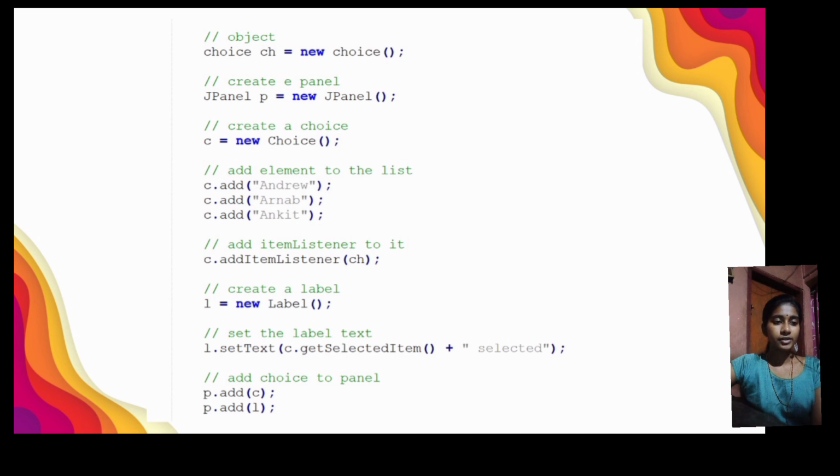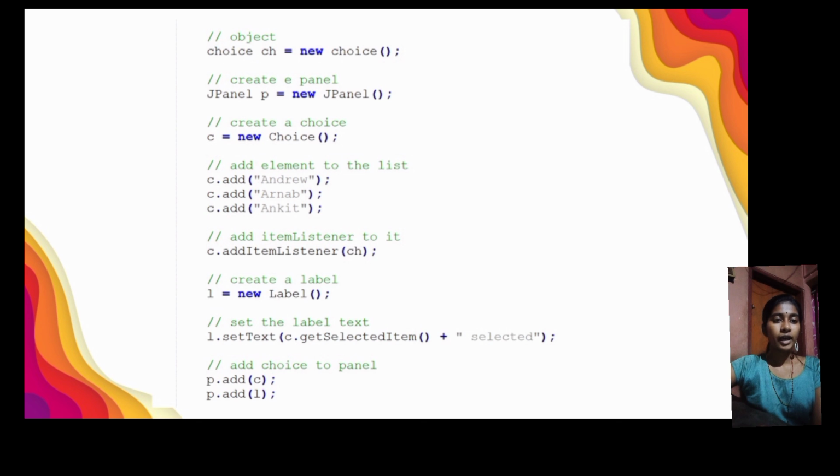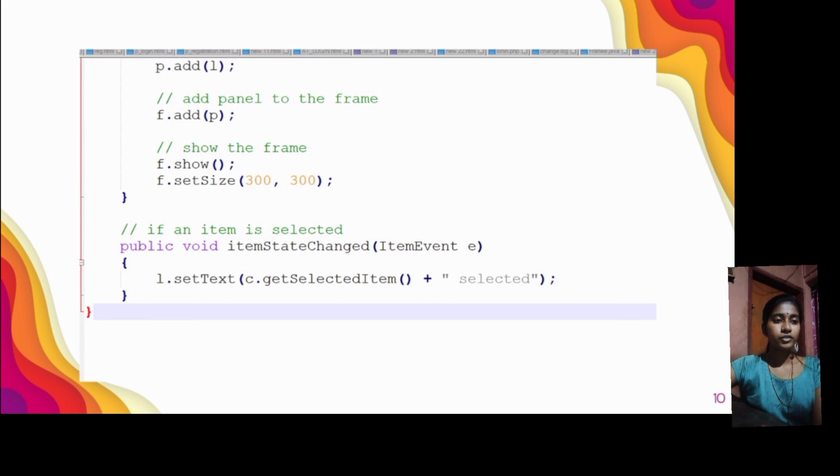Then set the label text. For that l.setText(c.getSelectedItem() concatenated with the string " selected"), and then add the choice to the panel. For that p.add(c) and p.add(l), and add the panel to the frame. For that f.add(p). Then show the frame. For that f.show() and f.setSize(300, 300).